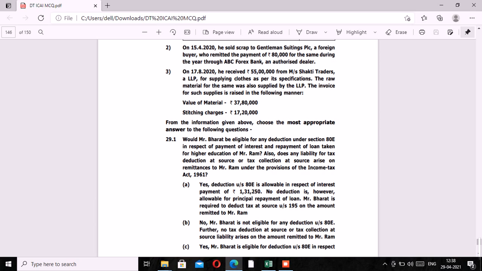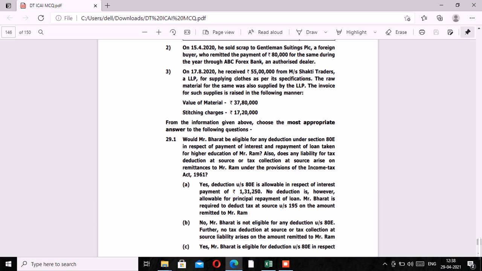First, it is better if you know what 80E is. 80E provides you with a deduction benefit in respect of interest paid on any loan which has been taken for the purpose of pursuing higher education. If you are wondering what higher education means for the purpose of 80E, higher education is education pursued after you have done your class 12th.